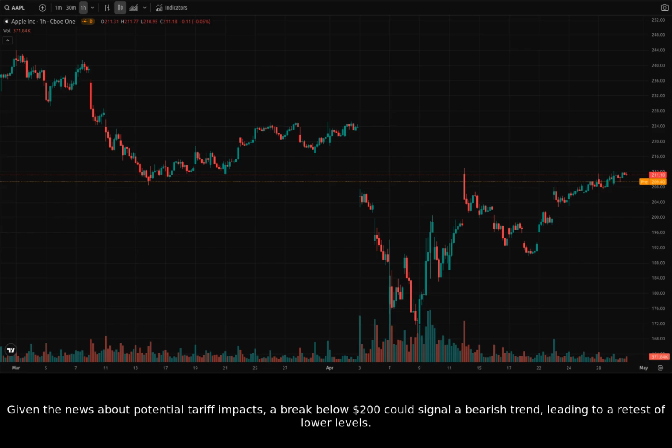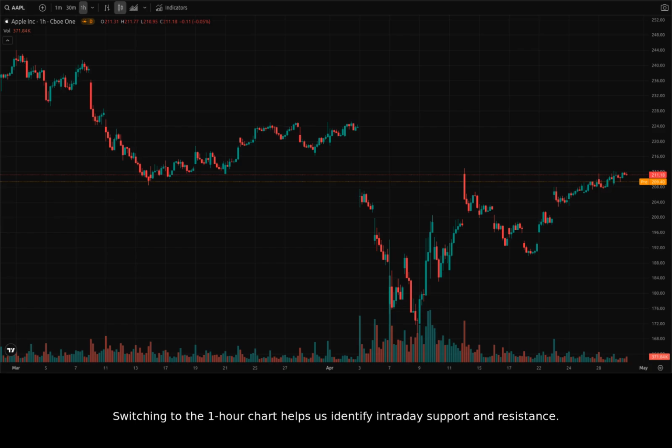Given the news about potential tariff impacts, a break below $200 could signal a bearish trend, leading to a retest of lower levels. If strong earnings or positive AI developments emerge, a push above the previous resistance around $230 to $240 could be expected. Now, let's switch to the hourly chart to examine more granular price movements and potential short-term trading opportunities. Switching to the 1-hour chart helps us identify intraday support and resistance.